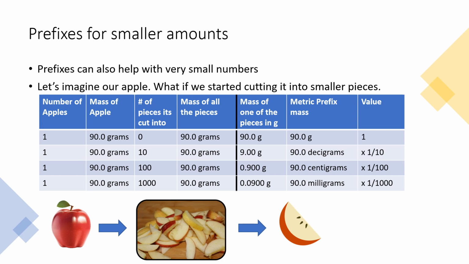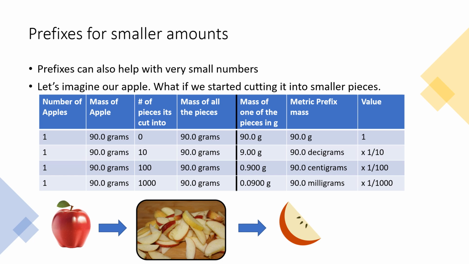Well, again, if we didn't want to change the number, we can change the prefix, because we start getting these small decimal numbers and it's easier to drop a zero and mess up our value. So instead, we can measure 90 milligrams. Milli is the prefix that means 1/1000th. So that little piece of apple, it weighs 1/1000th of the whole apple, because we cut it into 1,000 equal pieces. So that's how this kind of works.